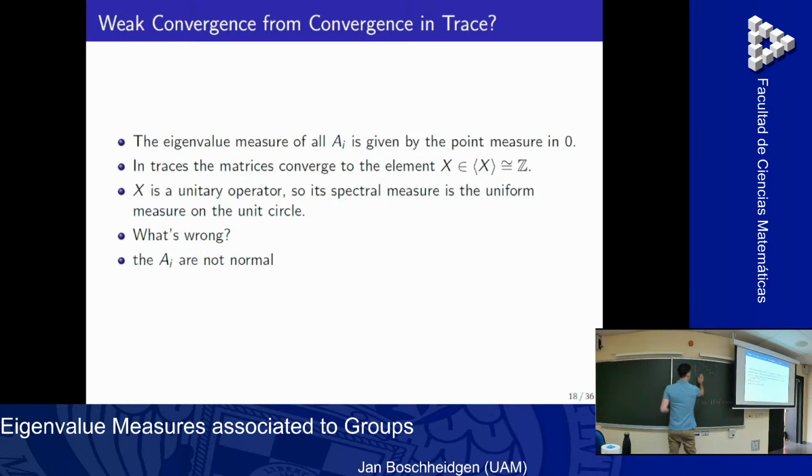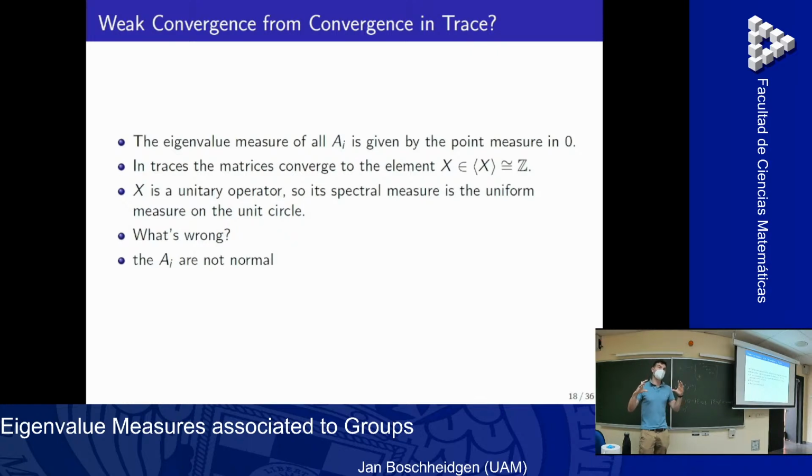For example, if I just put an epsilon here, and so just imagine the matrix is way bigger, like, I don't know, dimension 1000, and I put a fixed epsilon, or I could even, let's say, 1 divided by n, where n is the dimension, then in traces nothing changes, but the eigenvalues of this converge to the unit circle again. So a very small change in the matrix gives me a huge change in the spectrum.